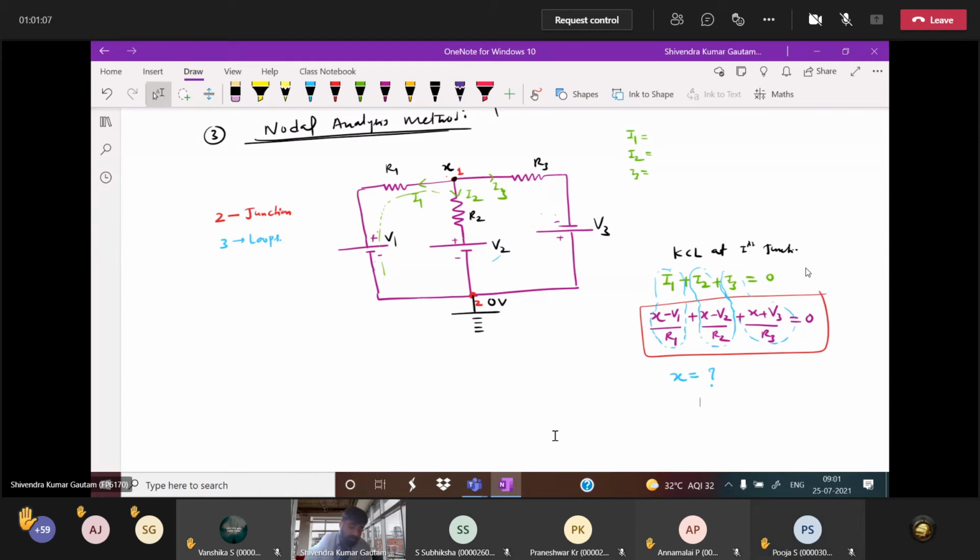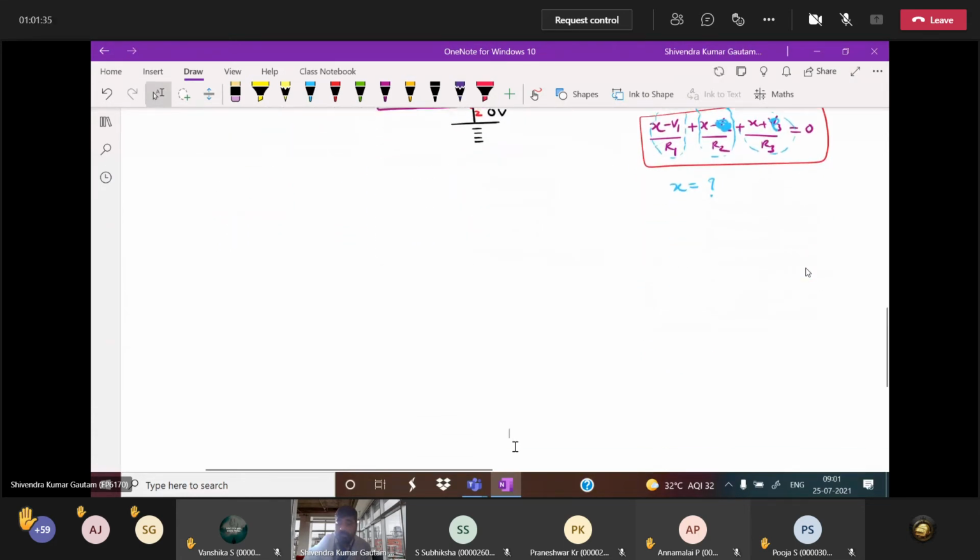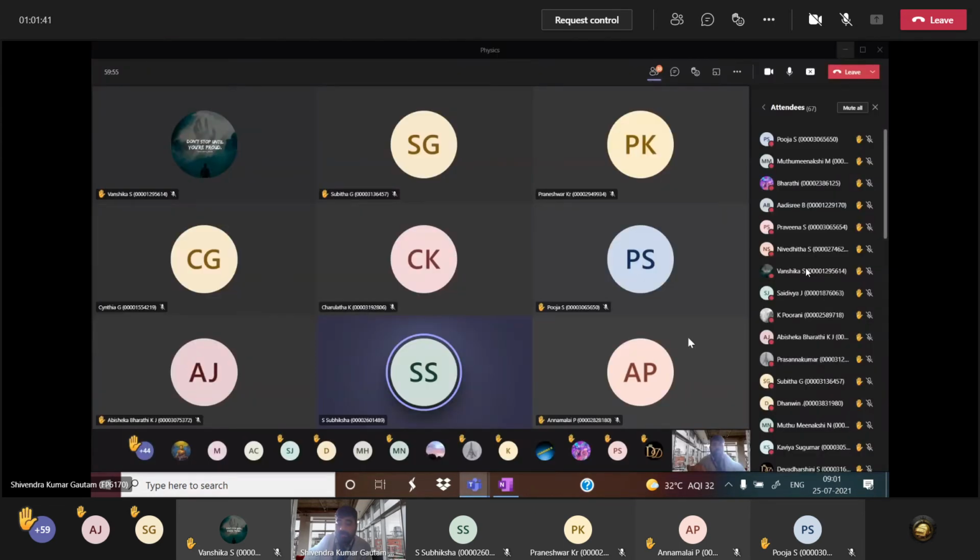Now one thing you tell me, everyone: if V2 is not given here, and only a resistor is given like this, then what will you do? You will make V2 zero; you will not consider V2. If V3 is not given, don't consider V3. It depends on what is given and what is not given. It is not that I have taken all possible components, cell and resistance, in every branch. It is not necessary that they will give them in every branch.